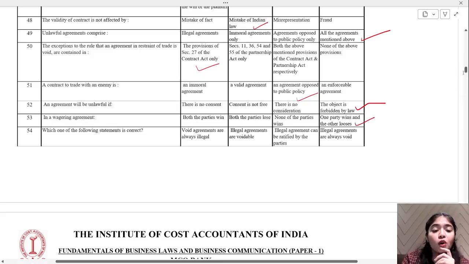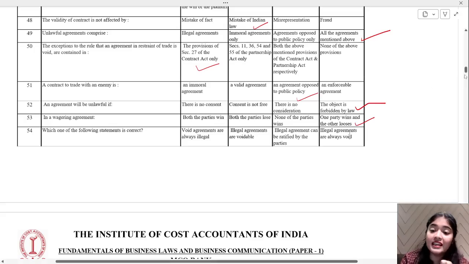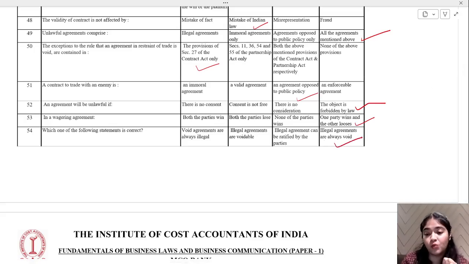Now, which of the following statements is correct? Void agreements are always illegal. Illegal agreements are voidable. Illegal agreements can be ratified by the parties. Illegal agreements are always void. Which of the following is correct? Illegal agreements are always void. Okay,